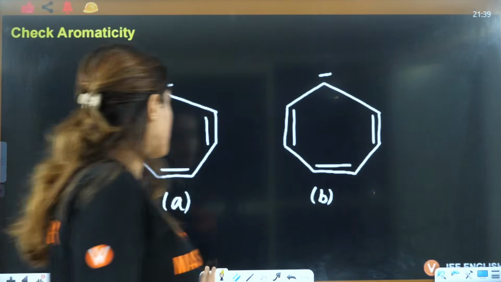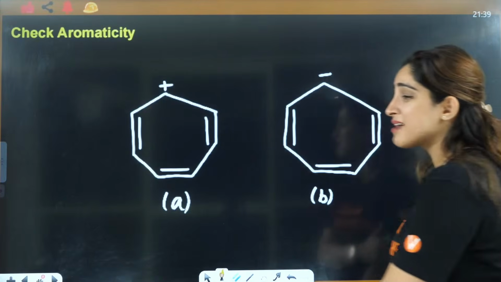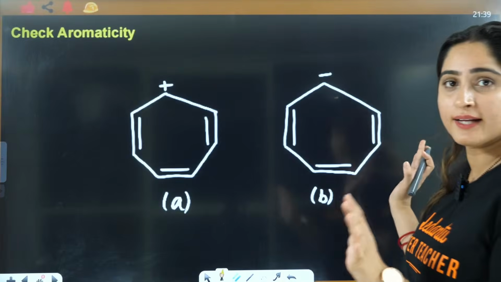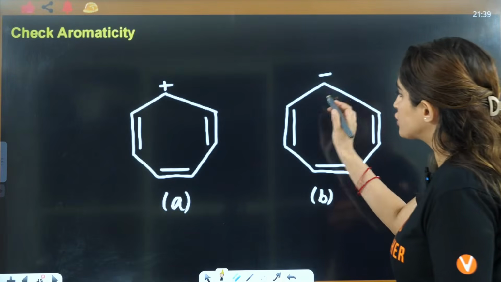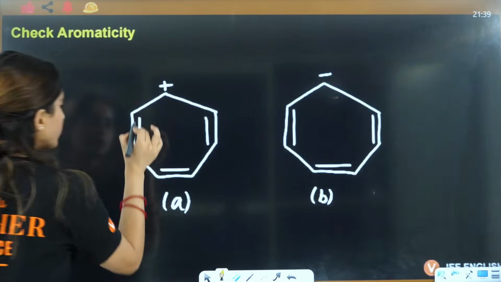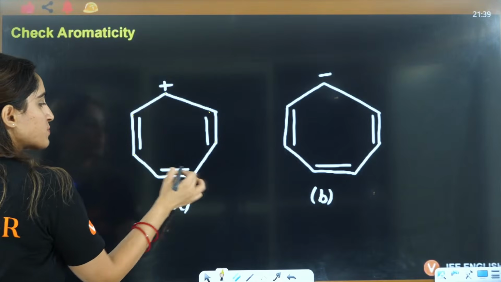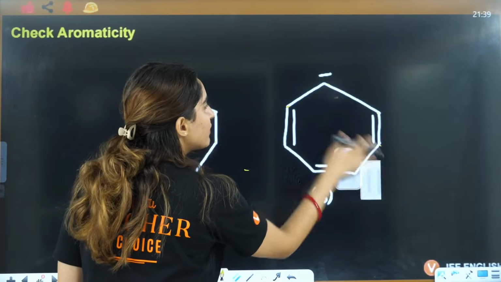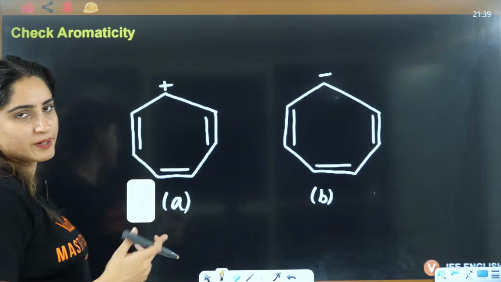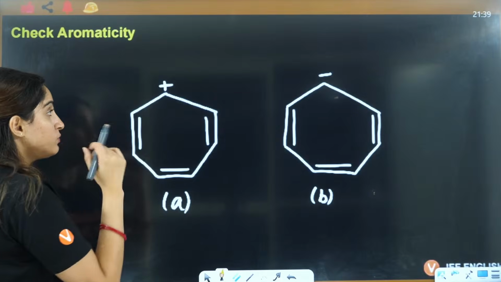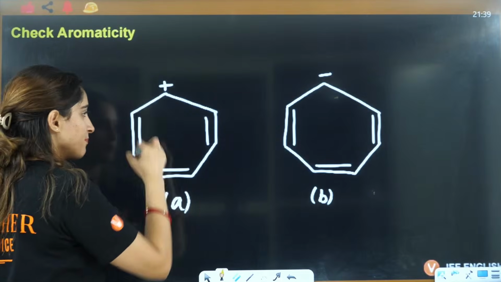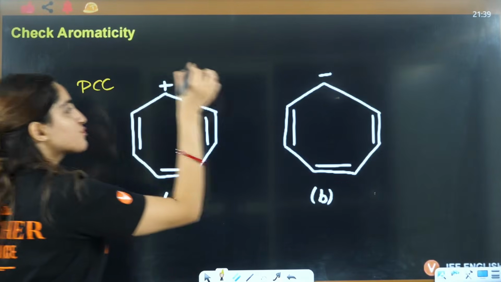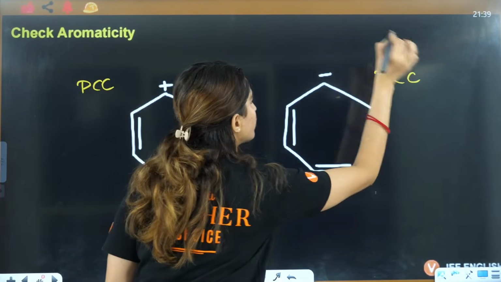Next question is this one. Let's see this. These are all your PYQs, only that they have asked you, right? So if you see, sp2, sp2, sp2, and so on, all sp2. Why? Because either it's a double bond or it's a carbocation, right? Now, cyclic, complete conjugation. So PCC is followed here also.